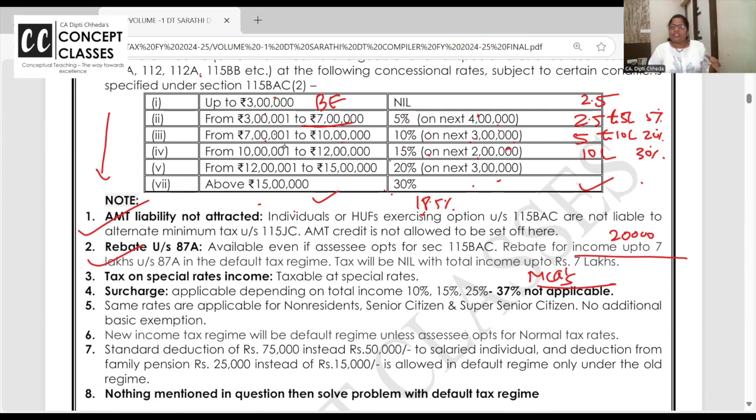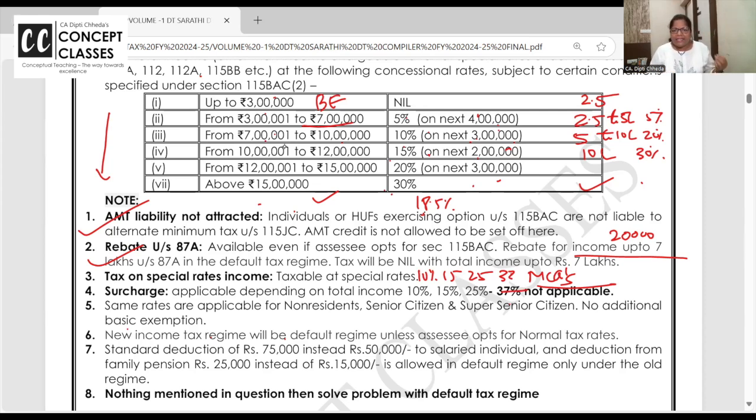In the old regime, above 5 crore, the surcharge is 37% on tax. Here 37% is not applicable. Is this clear to all of you? Same rates are applicable. Surcharge also. So their surcharge rates are 10%, 15%, 25%, 37. Here 37 is not there.